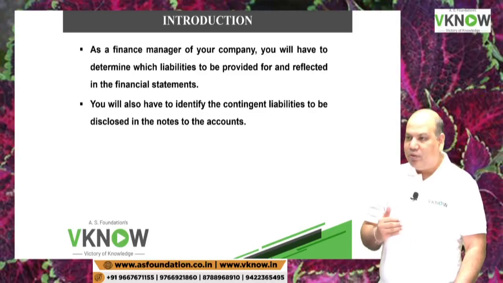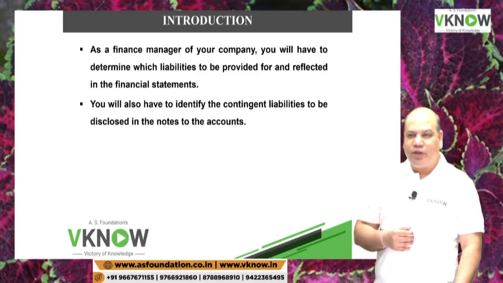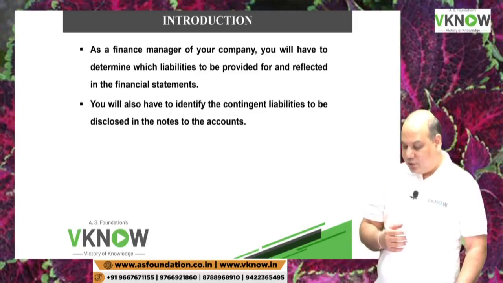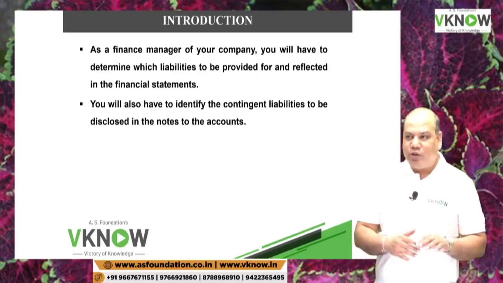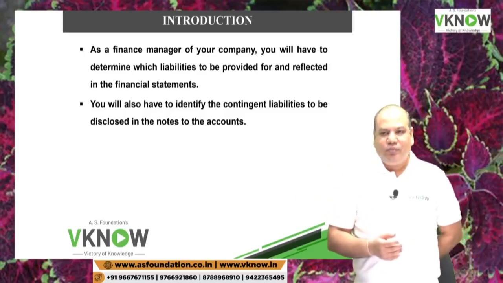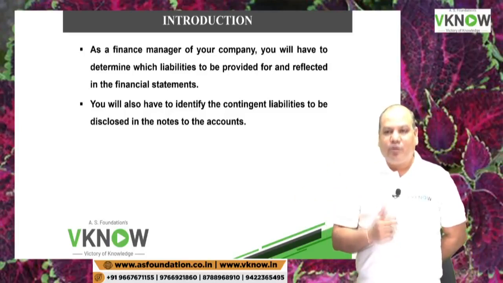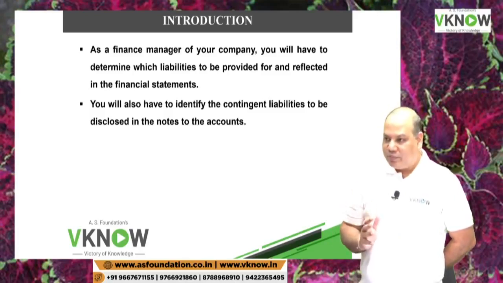So that will give a better understanding of the performance of the enterprise, and a better understanding of the risk of the enterprise. If you hide the provision, if you don't make the provision, and say I will record it when I pay for it, this will overstate your profit, understate your liability, and that can be dangerous.